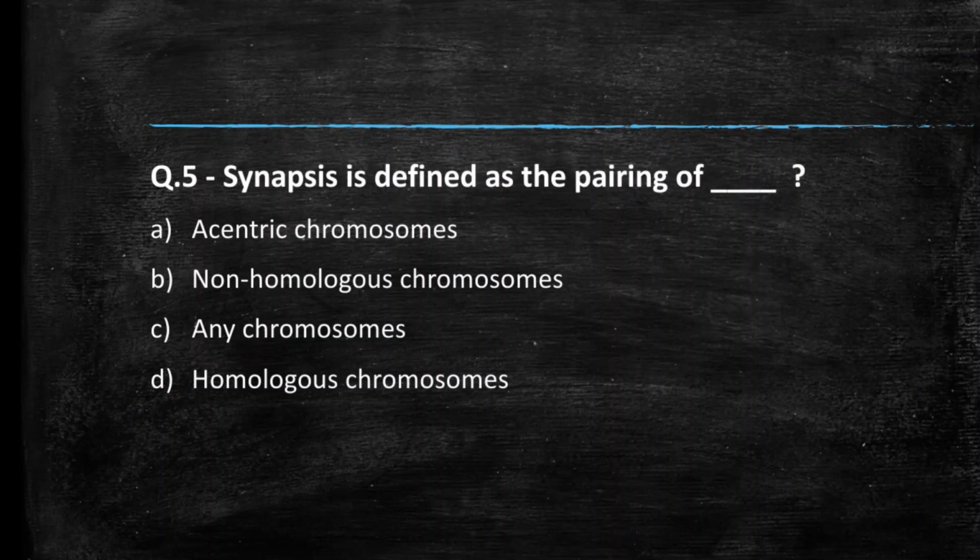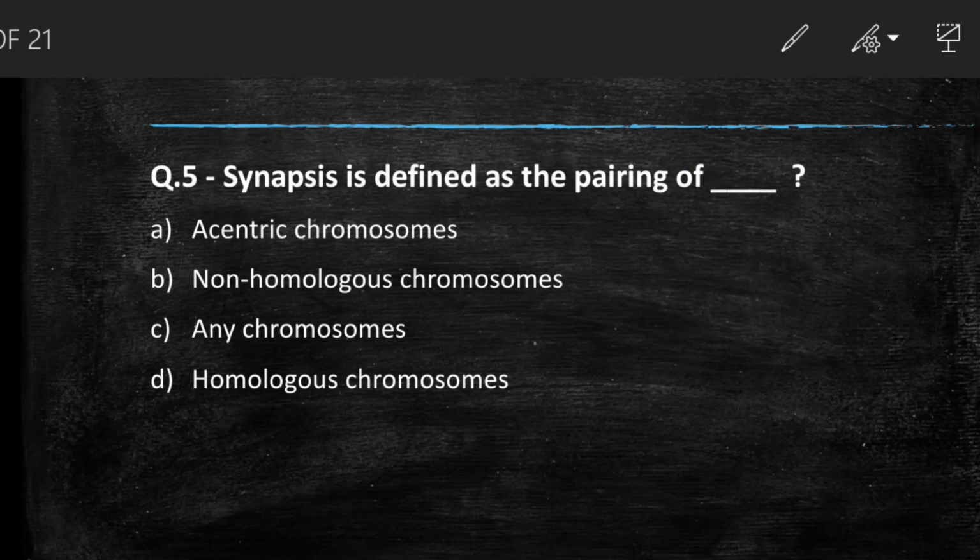Next question we have, synapsis is defined as the pairing of acentric chromosomes, non-homologous chromosomes, any chromosomes, or homologous chromosomes. Students, comment your answer. So the right answer to this question is option D, homologous chromosomes. Synapsis is defined as the pairing of homologous chromosomes.